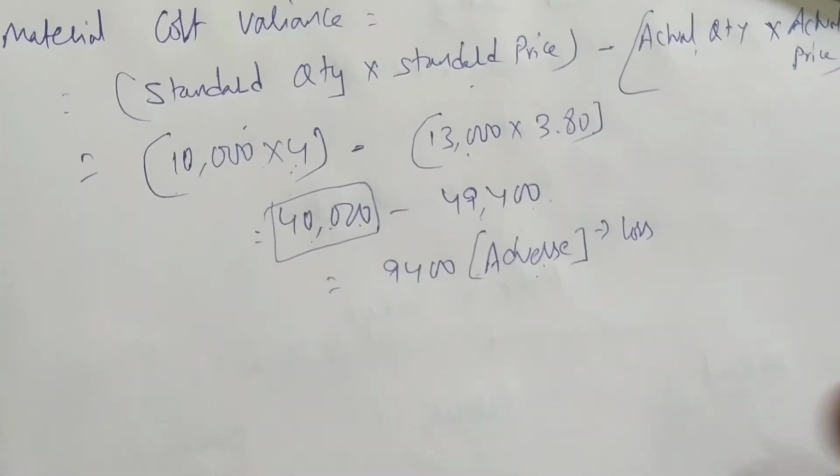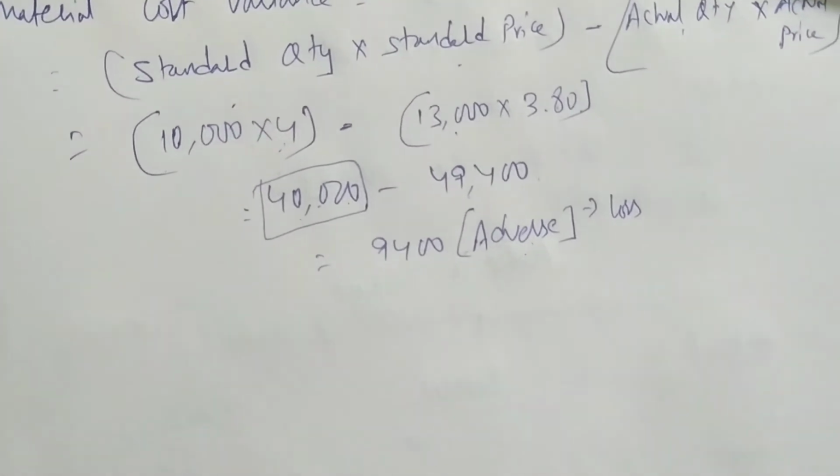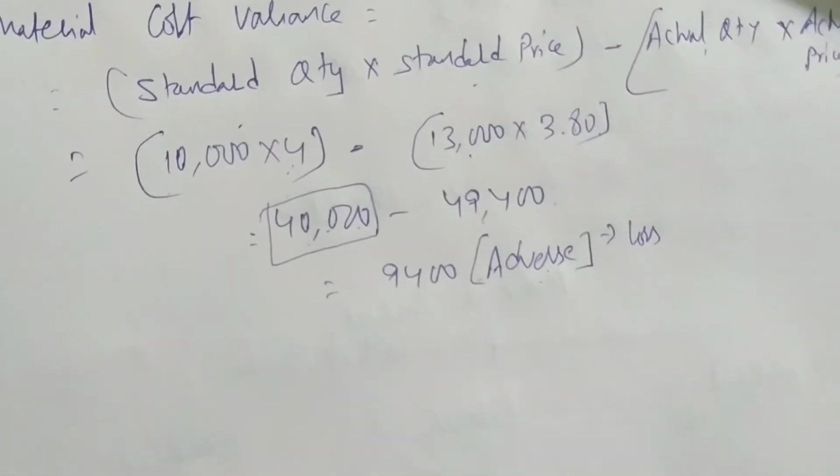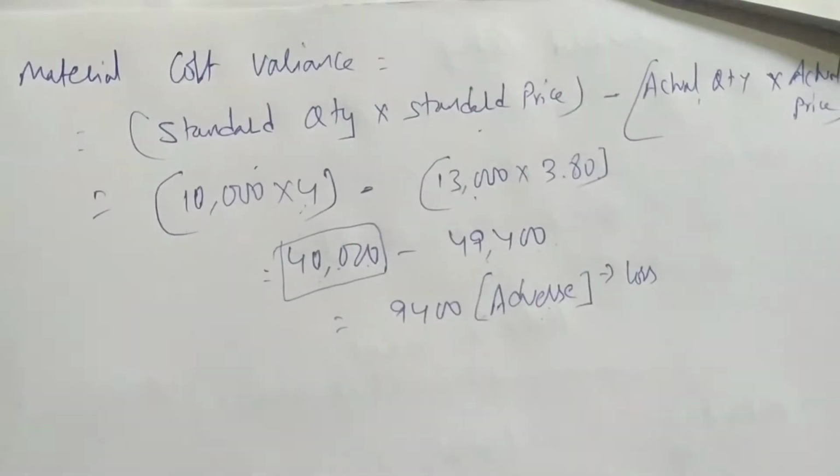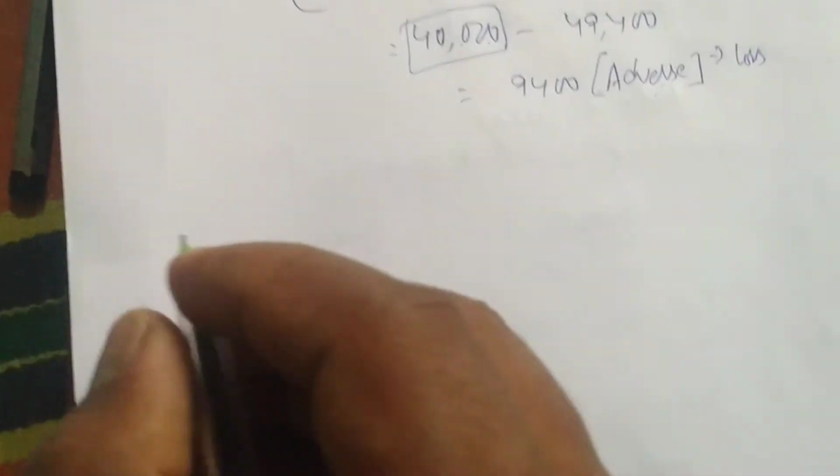Okay, so this is what? Material cost variance. This is material cost variance. Understood? Now, like this we have to solve problems. Let us take one more example.